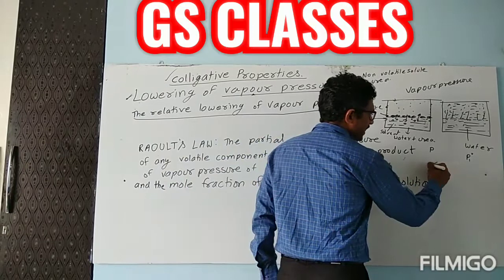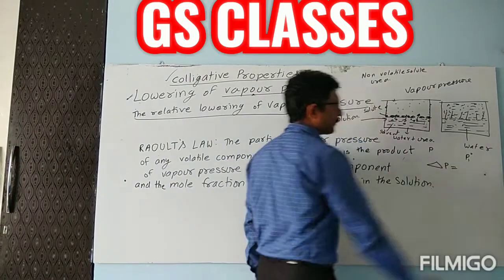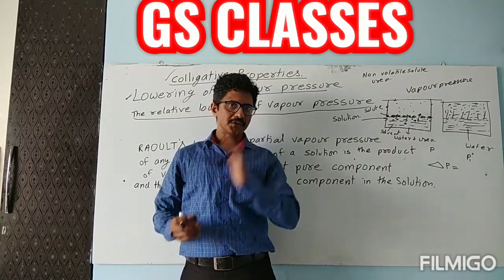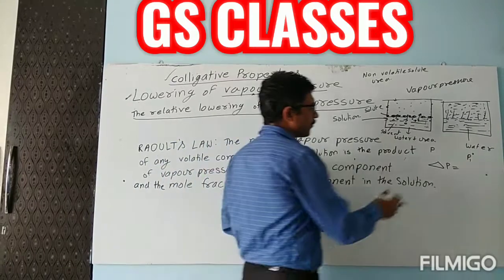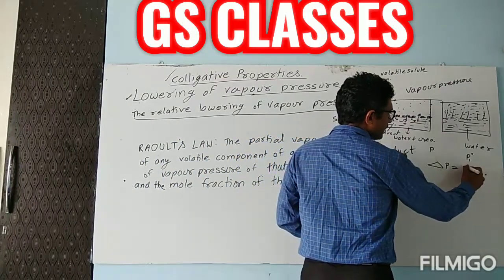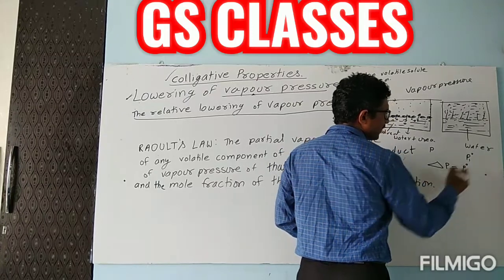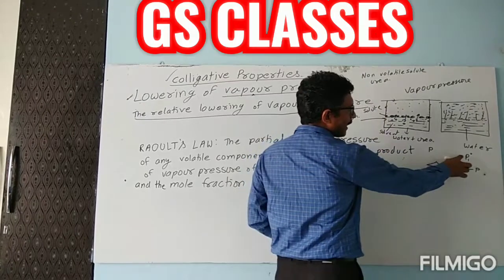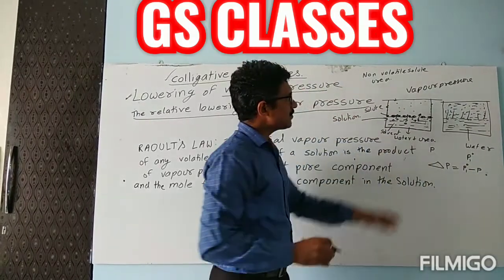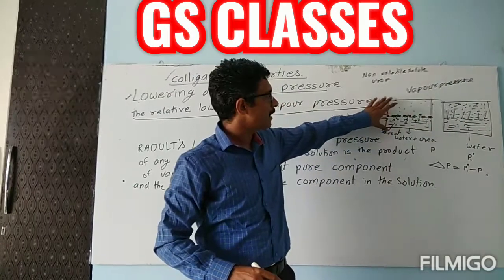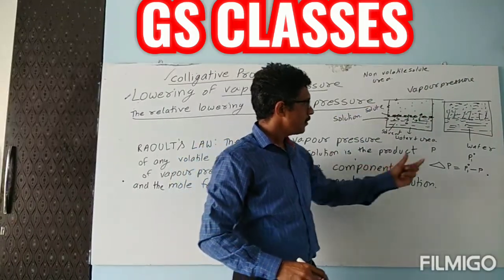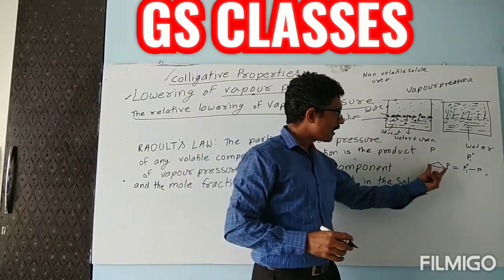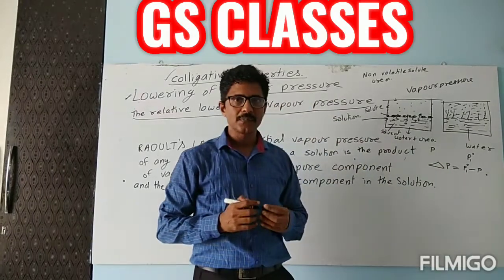Now lowering means change in the vapor pressure, delta P. Delta P means what? Change in the vapor pressure. Now change in the vapor pressure we can write as P1 standard minus P, higher value minus lower value. This will have the higher value and this is going to have the lower value. So this difference tells you this much is the lowering of vapor pressure.